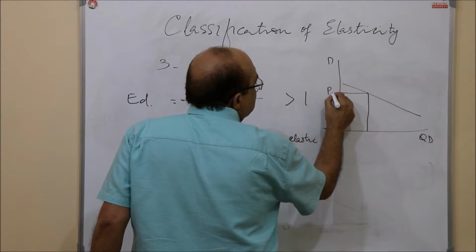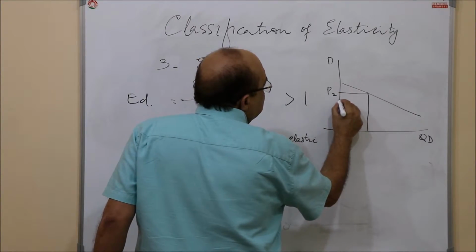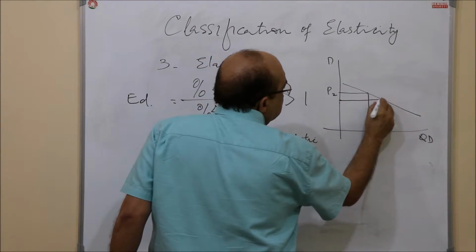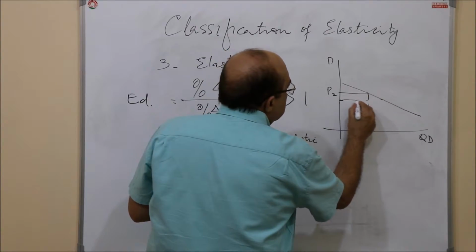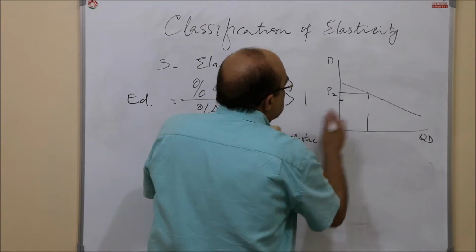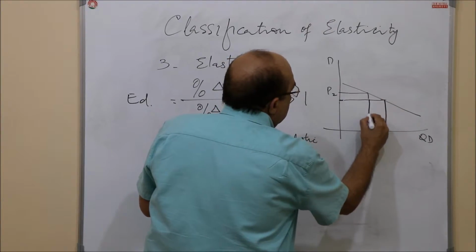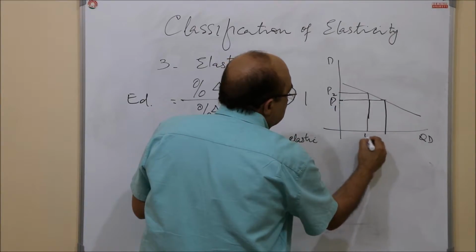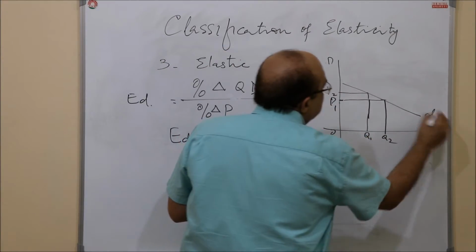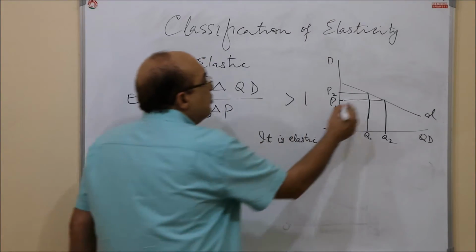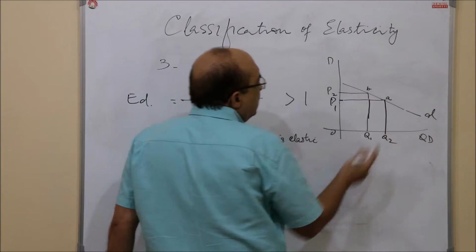Suppose this is P2 and this is P1, Q1, Q2. You can show it through these numbers. Point A or B, this was the first point, this was the second point.